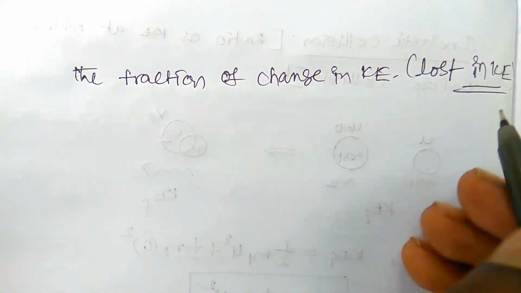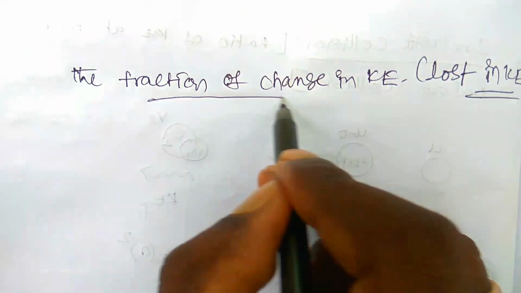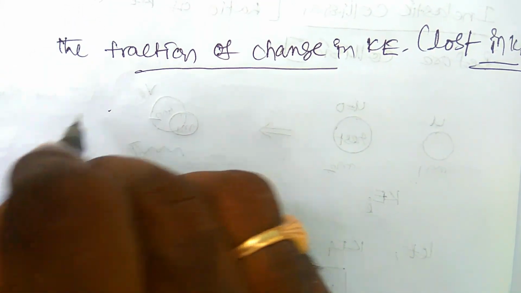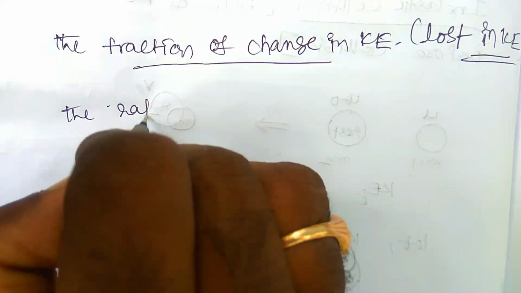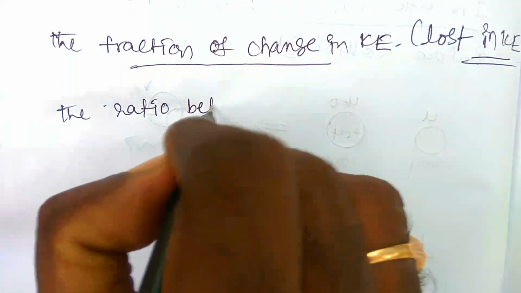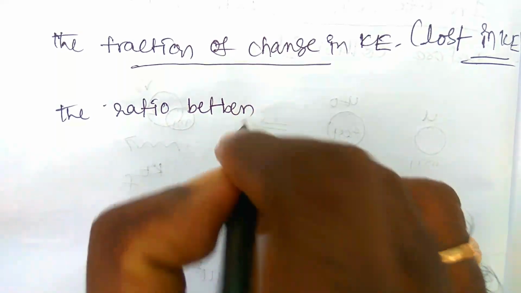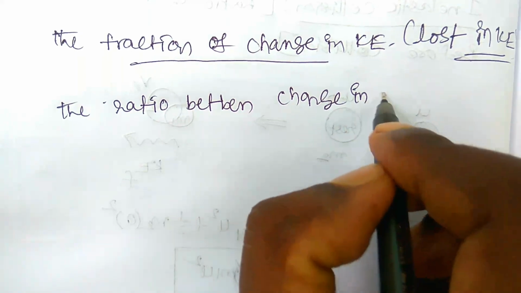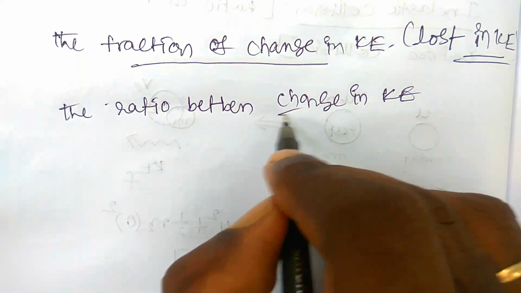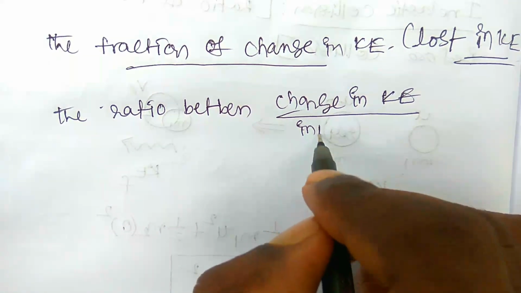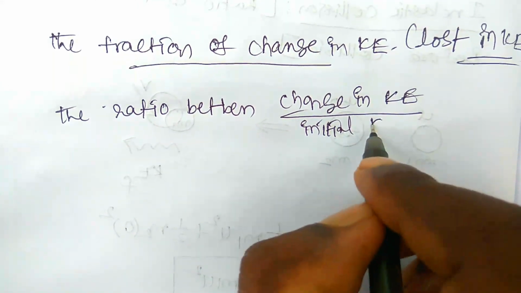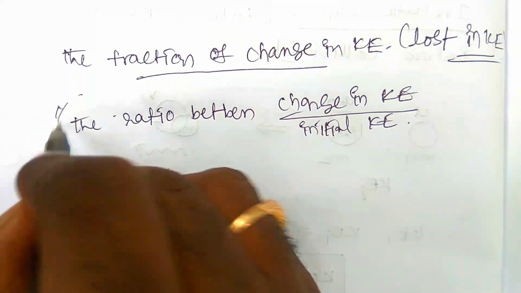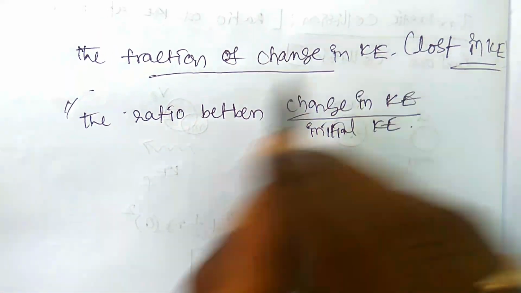How much of the kinetic energy will be lost? The fractional change in kinetic energy is written as the ratio between the change in kinetic energy and the initial kinetic energy. Okay, that is called the fraction of change in kinetic energy.